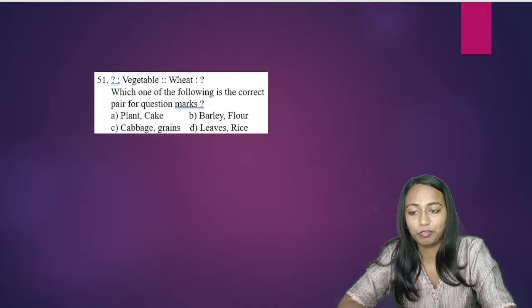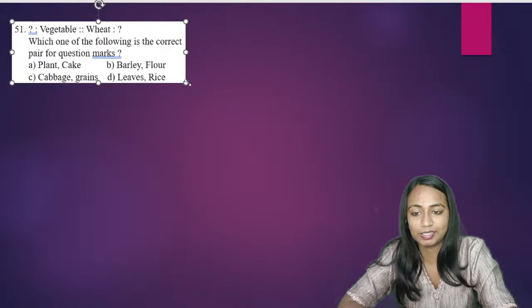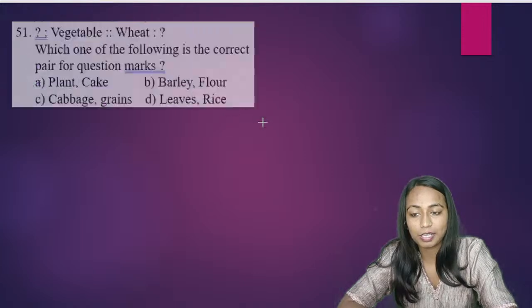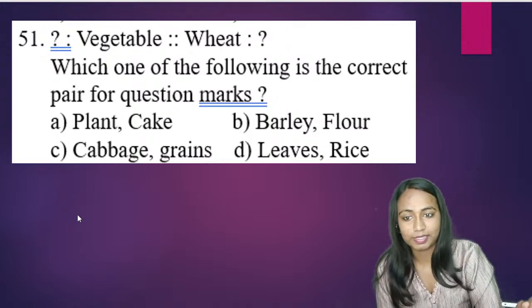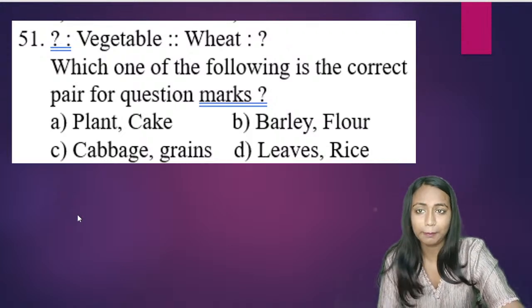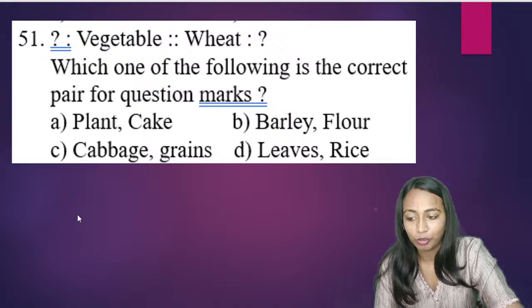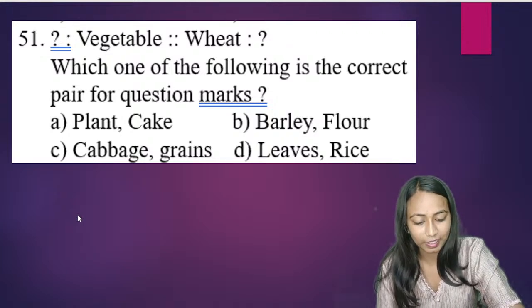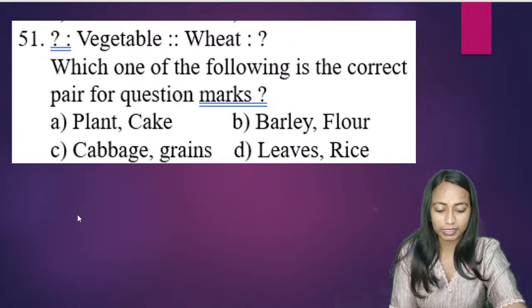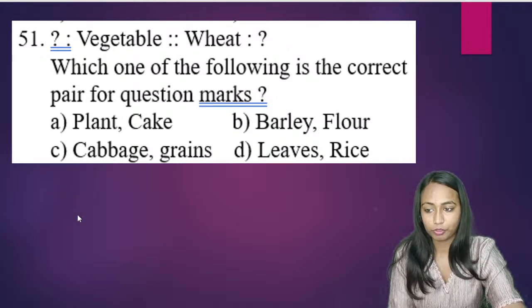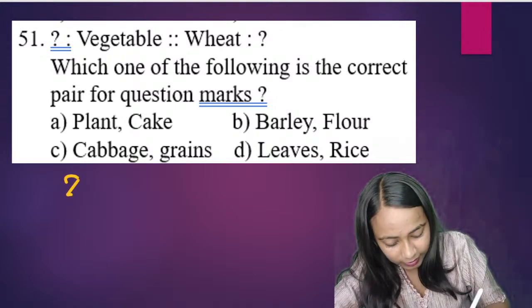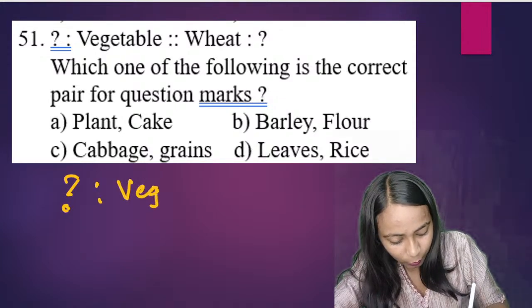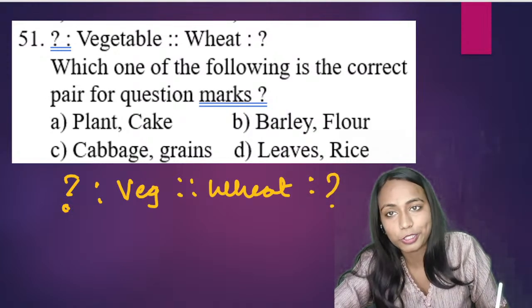Starting from question number 51, everyone, we have the questions dealing with intelligence. इसके बाद जो भी questions होंगे वो सभी intelligence के questions हैं. So all of you mark your answers correctly. Blank is to vegetable the same way wheat is to blank. Which of the following is the correct pair for the question marks? Plant, cake, barley, flour. तो हमको बताना है दोनों question marks में क्या आएगा.